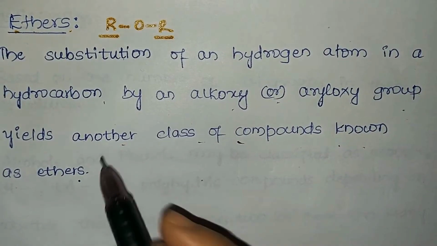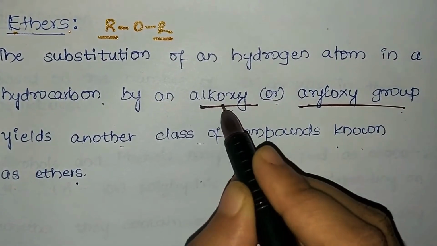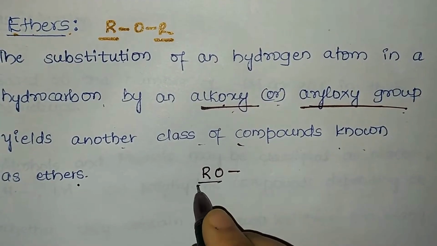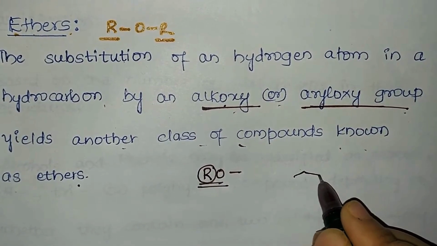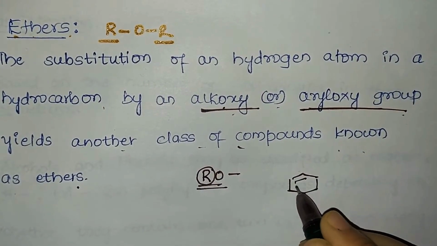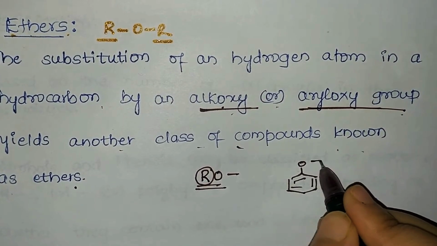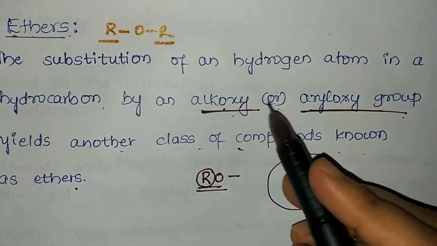What do you mean by the terms alkoxy and aryloxy group? Alkoxy means alkyl group and oxygen, whereas aryloxy means what? Benzene ring or aryl group bonded to oxygen. So this becomes your aryloxy group, and RO, where R is an alkyl group, becomes your alkoxy group.